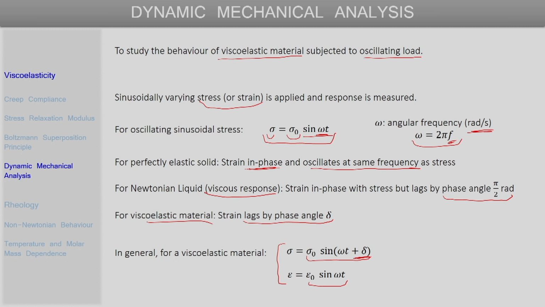If we consider a sinusoidal stress of this kind, then for a viscoelastic material the strain will be lagging, and we will have to write the strain as epsilon naught sine omega t minus delta. But instead of that, what we have done is written the stress as leading the strain by this phase angle delta, and both representations are equivalent. So, there are no issues. The strain is given by epsilon naught sine omega t, where again omega is the frequency, and for stress this delta is the phase angle, the phase difference between the strain and the stress.